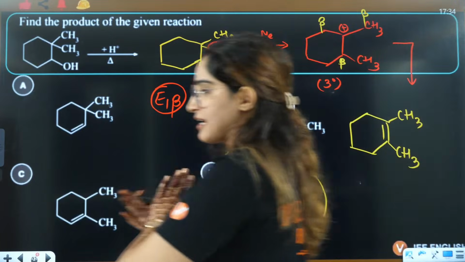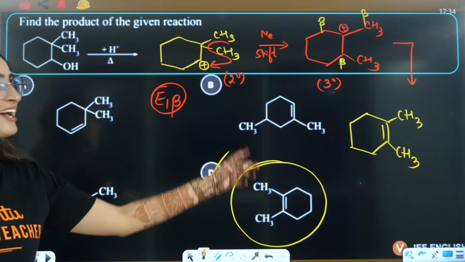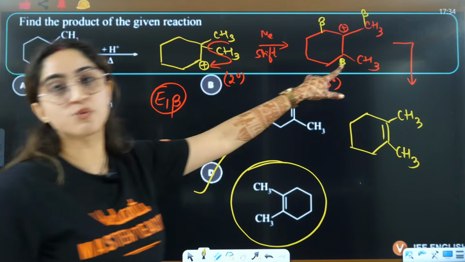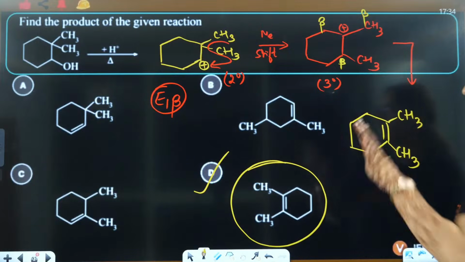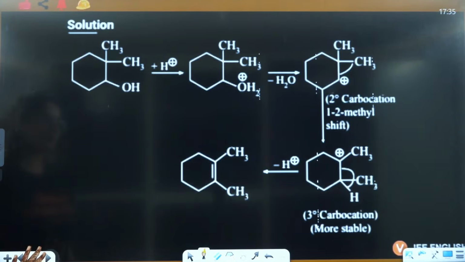Excellent. Right? When your students answer you, that is the happiest thing for a teacher. So I'm so happy that you're able to identify that yes, I did a blunder here. Right? So yes, that is the beta. So this will be the highly substituted alkene. Right? So D is the correct answer here.